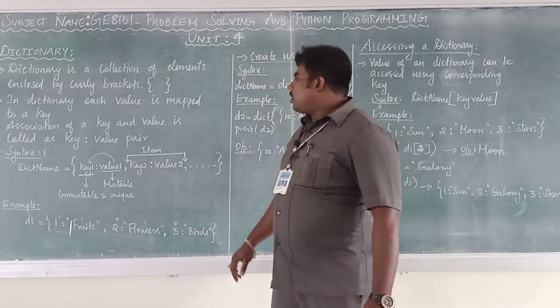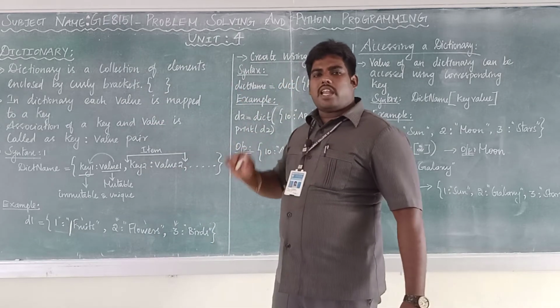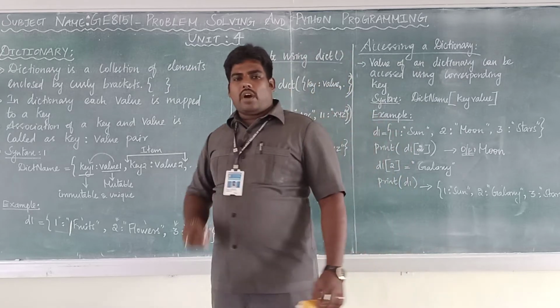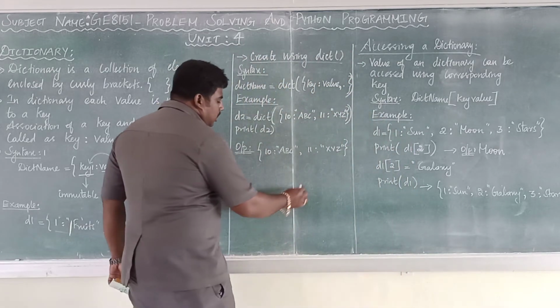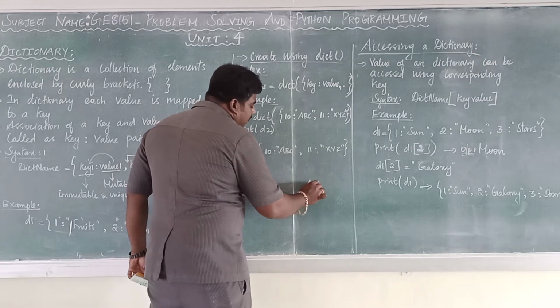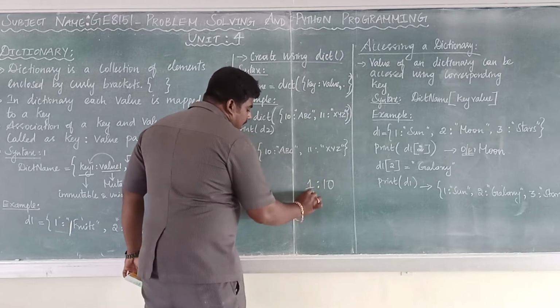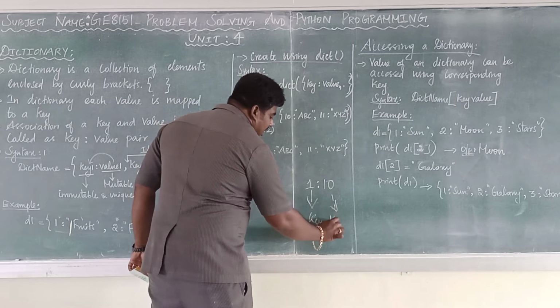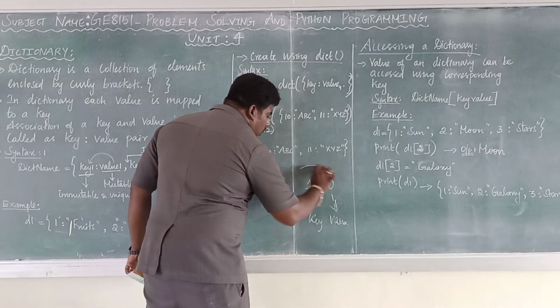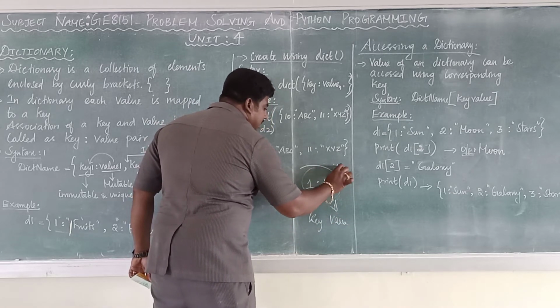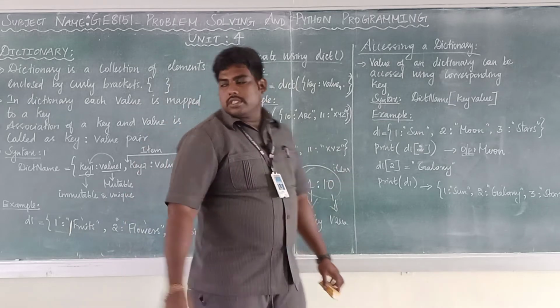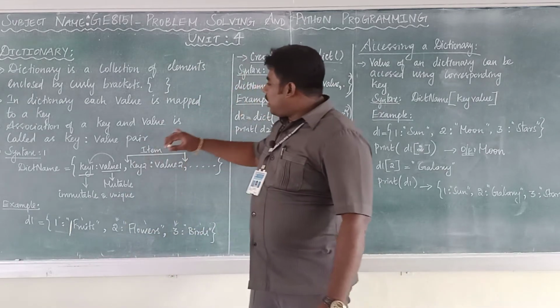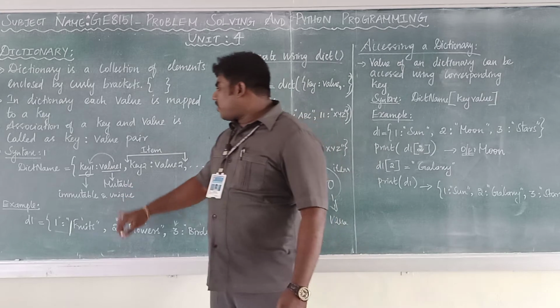In the dictionary, each value is mapped with a key. For example, 1:100. Here 1 is considered as a key and 100 is considered as a value. So this whole thing is called one item. It's a collection of key value pairs.